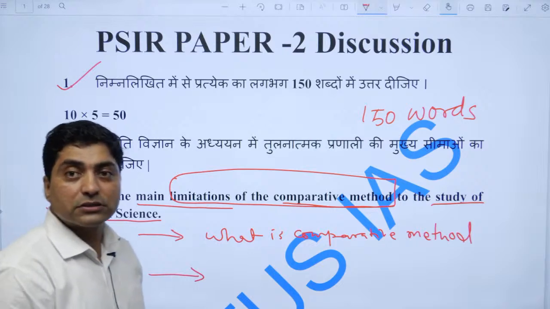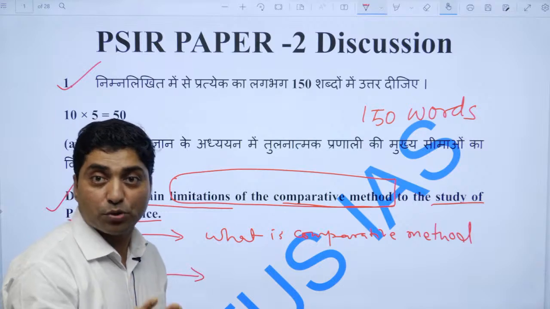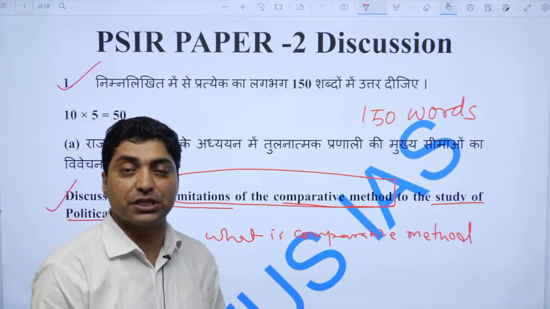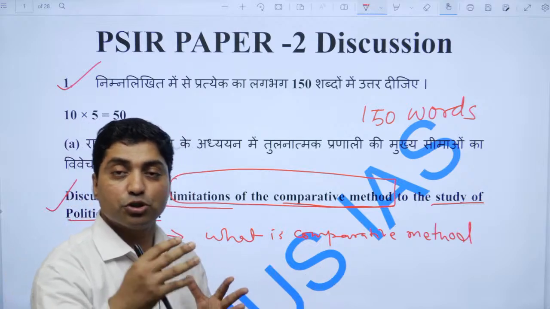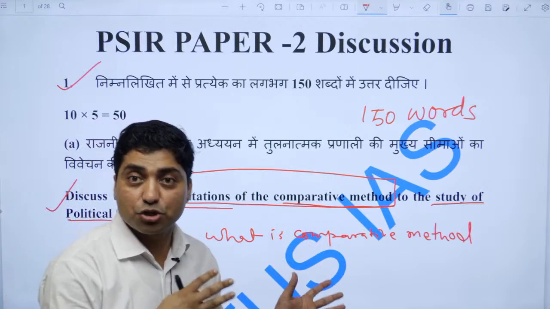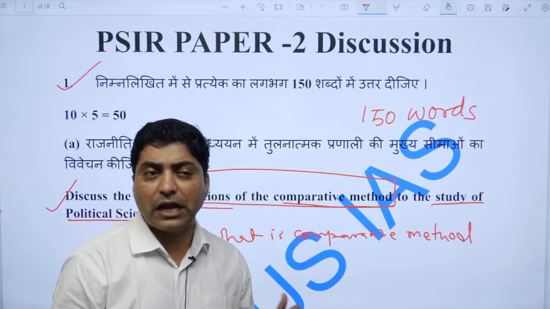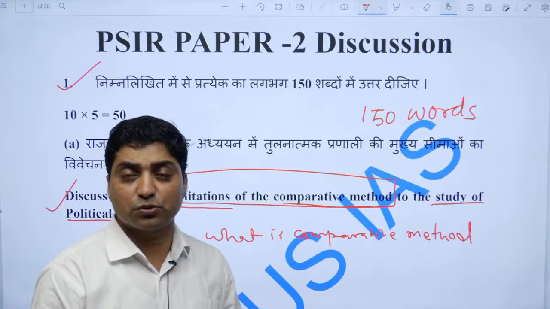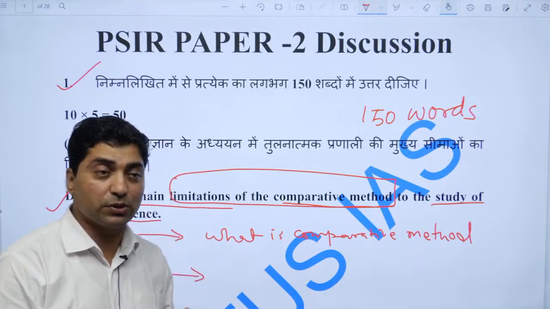If you talk about it, there are many comparative methods or approaches, like historical approaches, philosophical approaches, institutional approaches, whose explanation was limited to Western society, and Eastern society was excluded.